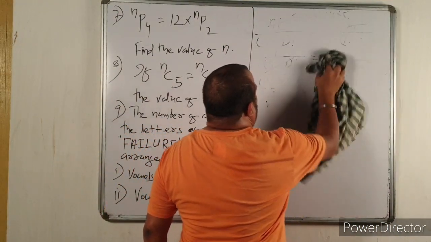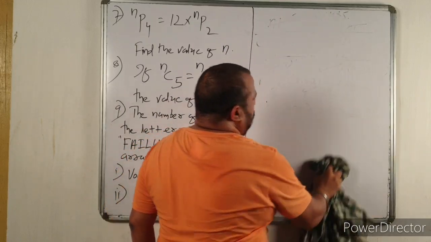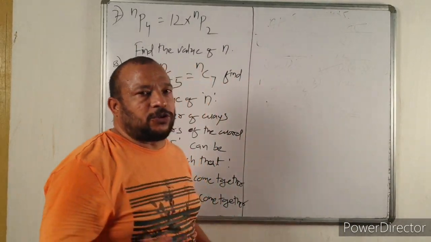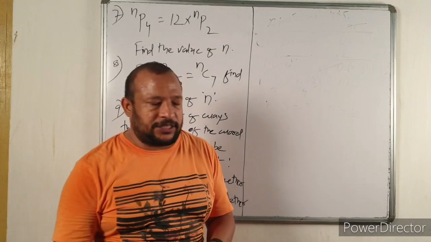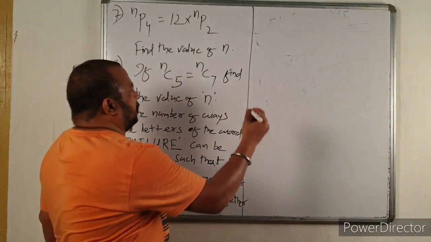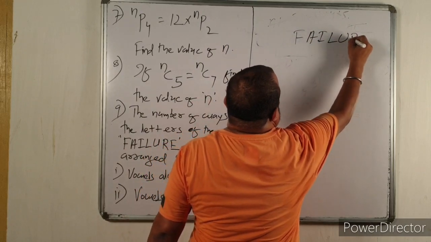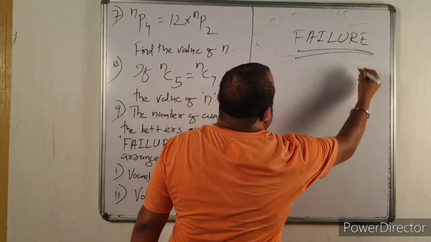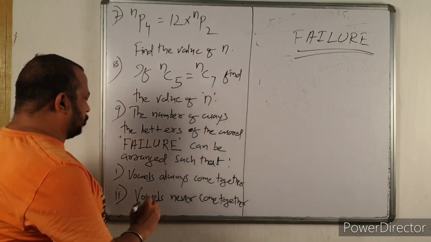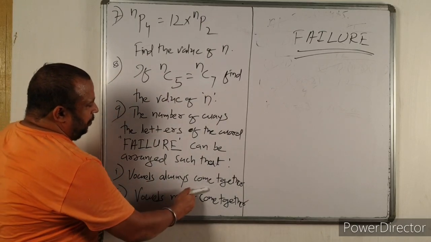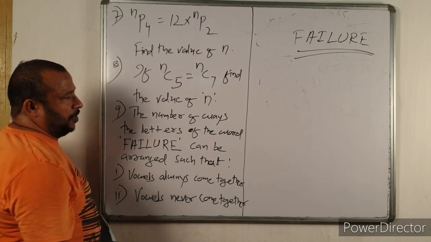It is also one of the frequently asked questions in your exam, and this question will clear a lot of concepts. So now the word is failure, F-A-I-L-U-R-E. Now you have two questions: vowels always come together, vowels never come together.